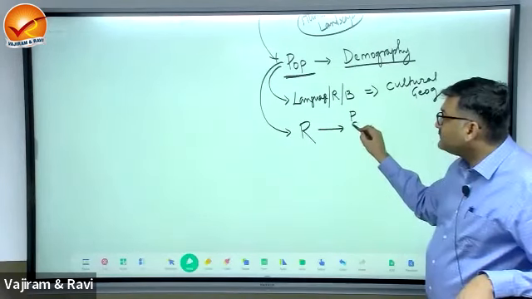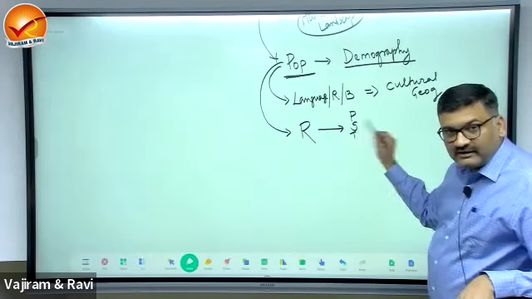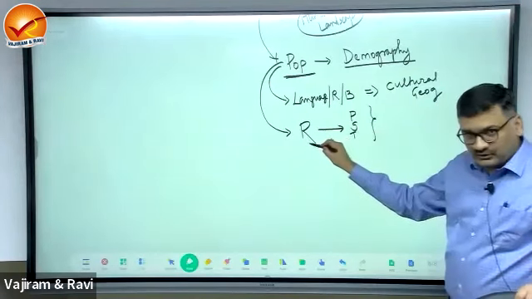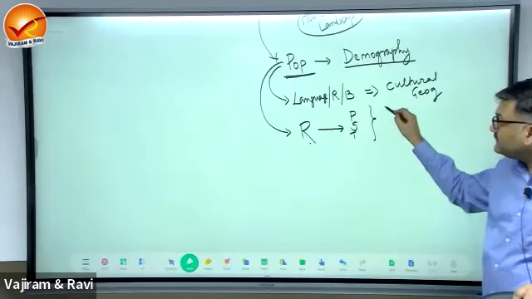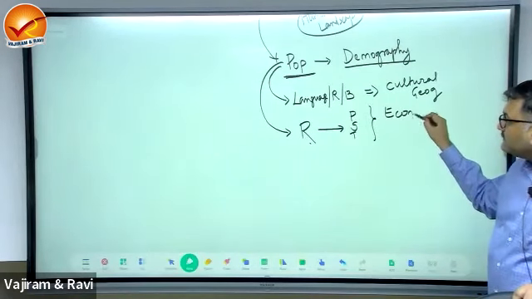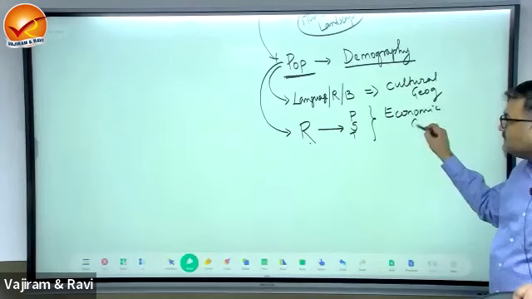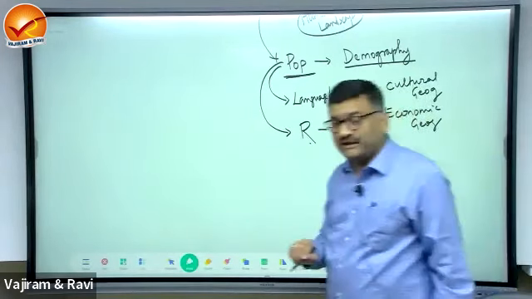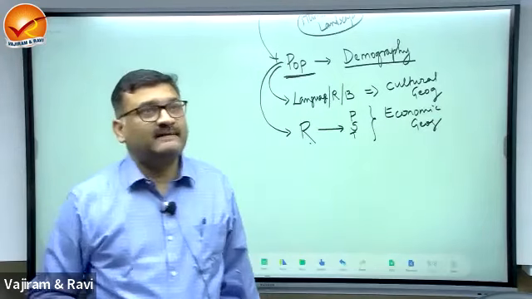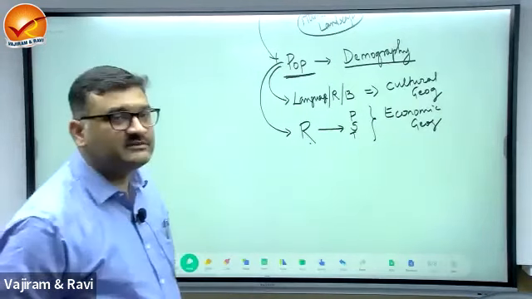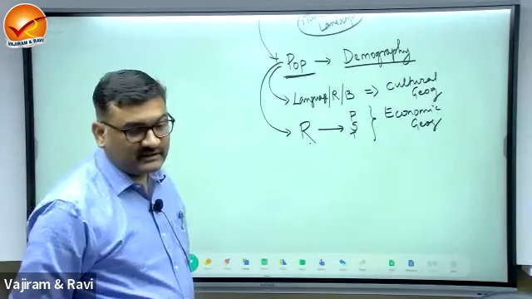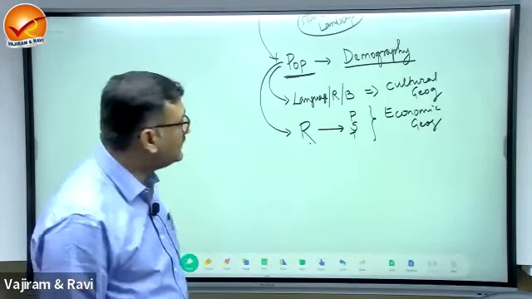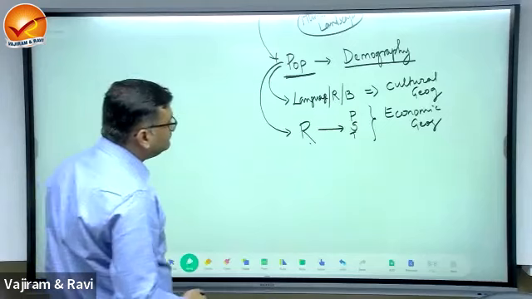What are activities? Primary, secondary, and tertiary. The study of resource and activities is known as what? Economic geography. The study of resources and activities, this will be known as economic geography. Distribution of resource and how they are utilized.